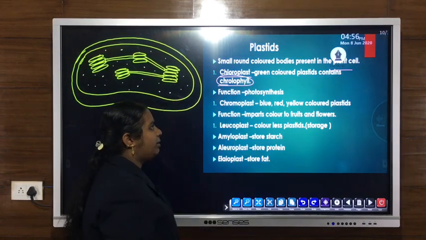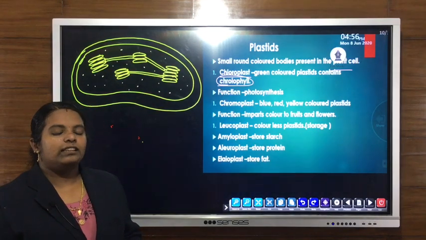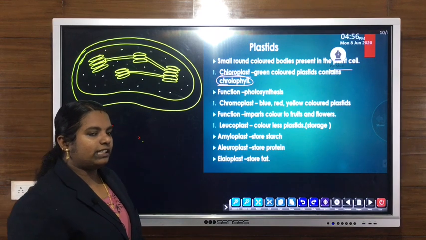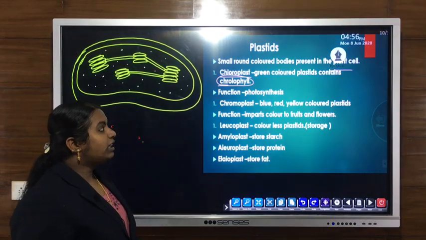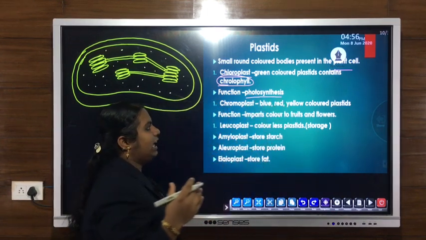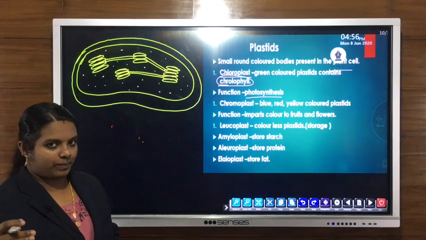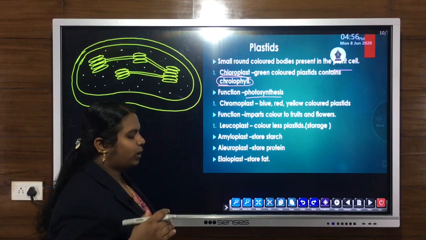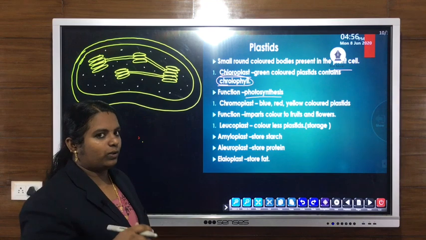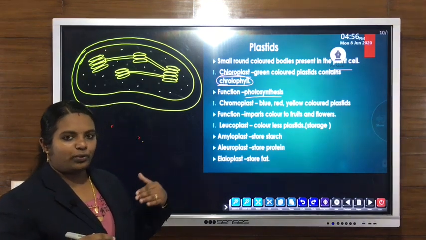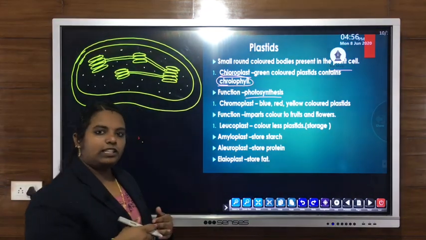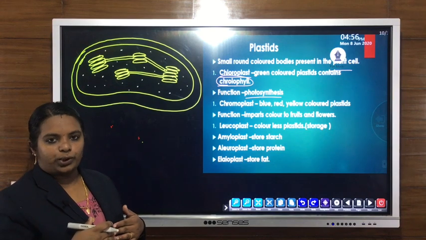The chlorophyll pigment present in the chloroplast gives green color to leaves. The main function of the chloroplast is photosynthesis, or they help to synthesize food in plants. With the help of the chlorophyll pigment, they can absorb or trap the incoming sunlight as a source of energy, and by using water and carbon dioxide, they can synthesize their own food, and that process is known as photosynthesis.